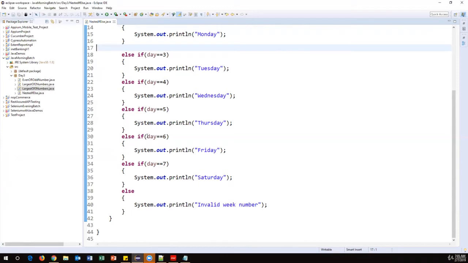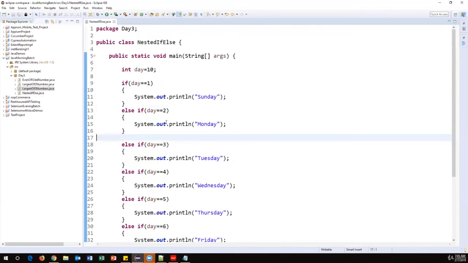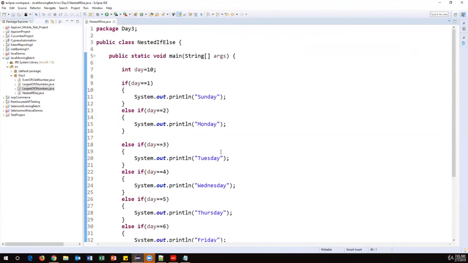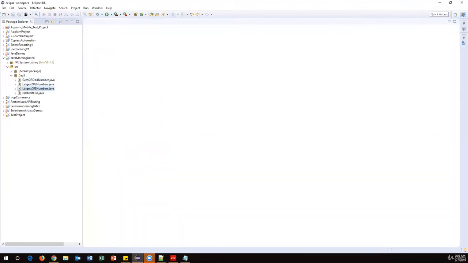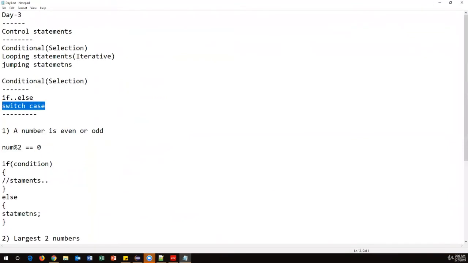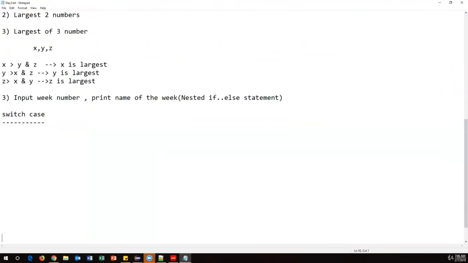Now I'll show you how much code is reduced. If I create the same logic by using switch case statement, let's see how much code is reduced. When I used nested if else statements, it took almost 40 plus lines, right? So if I implement the same logic by using switch case statement, let's see how many lines we can reduce. So let me just introduce the switch case statement. The next conditional statement is switch case.